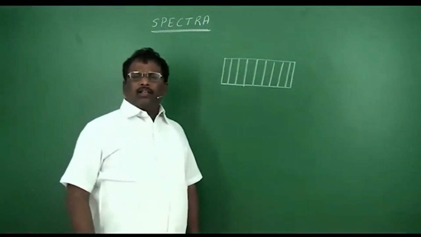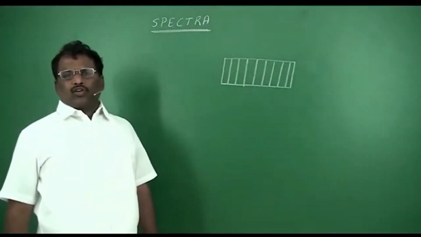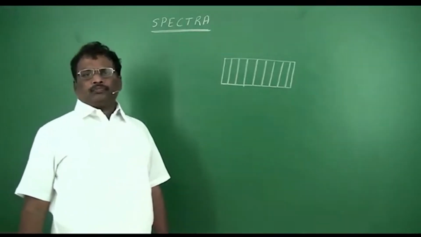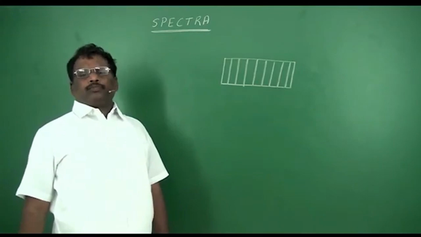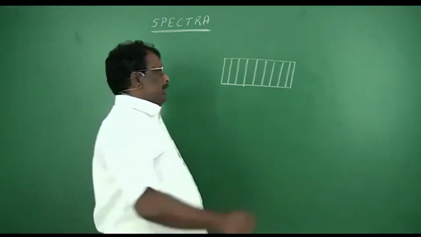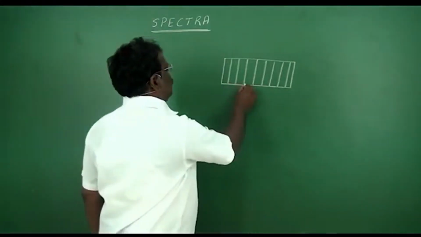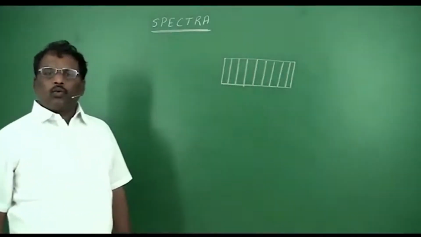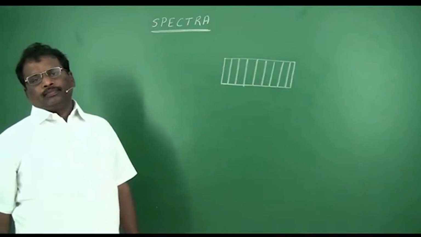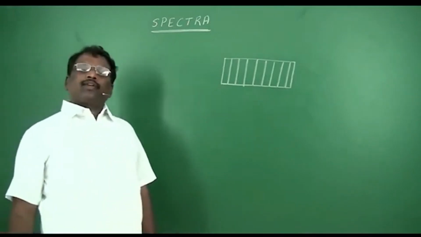Then why is it called spectra, a colored picture? Though it is black and white, we call it spectra. Here, each line stands for a specific color or a specific wavelength. That's why it was called spectra.